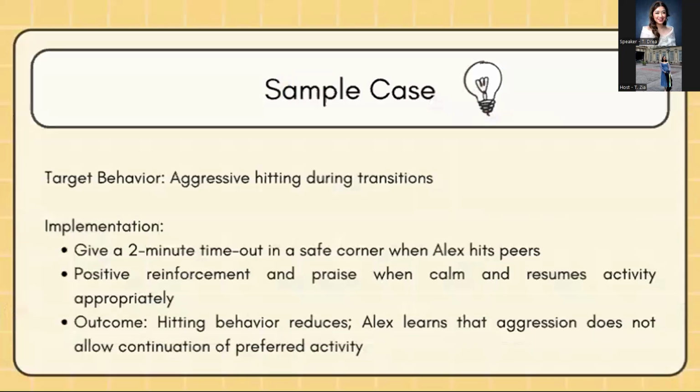For shaping and chaining, these BMTs are effective for teaching complex multi-step skills. Token economy, we use this to increase motivation and engagement. And planned ignoring and timeout, we use these to reduce maladaptive behaviors safely. So if we are going to implement these, we have to have consistency, reinforcement, and of course, individualized planning.